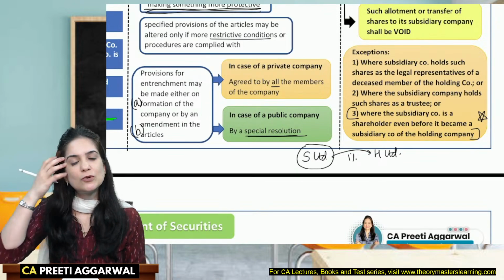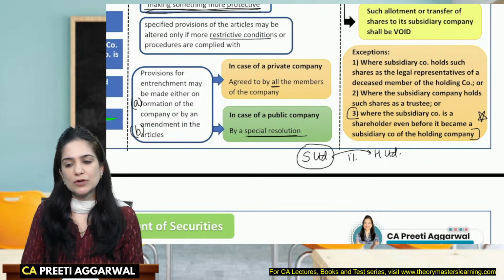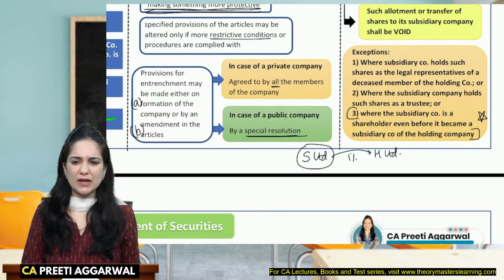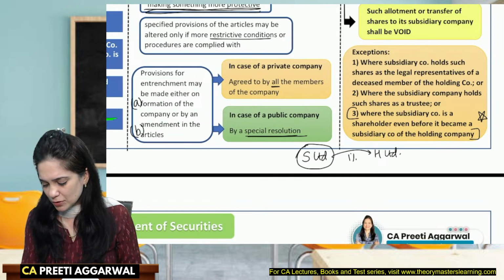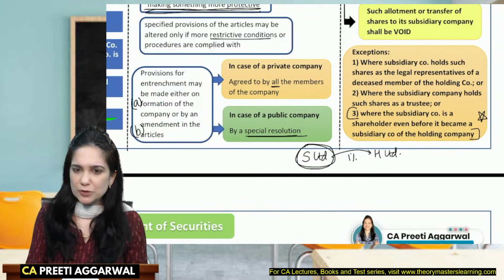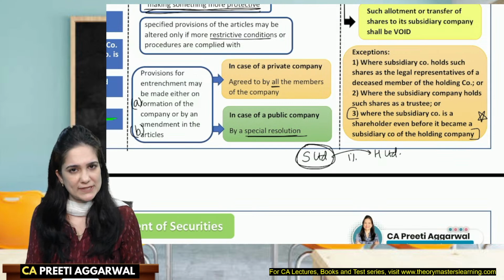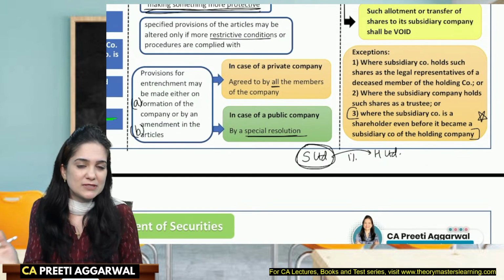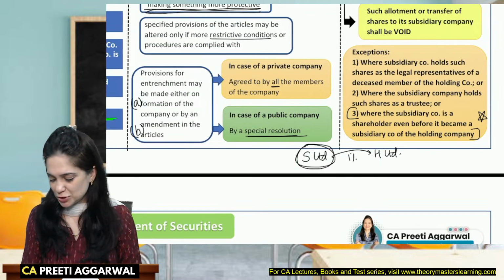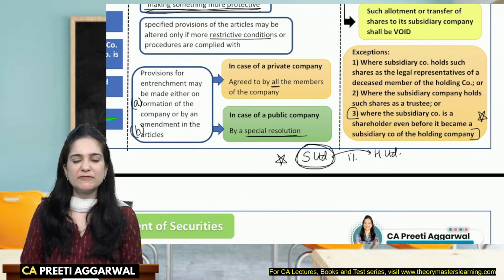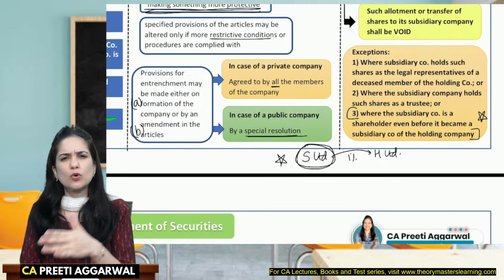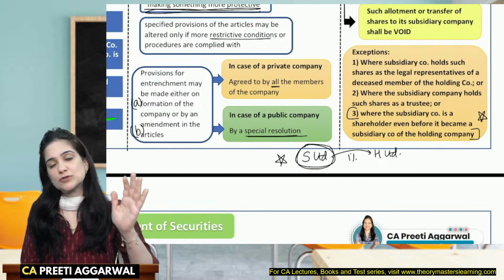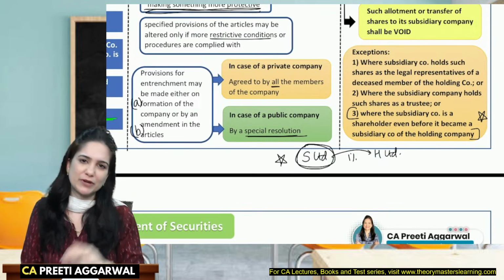Do we need to require the subsidiary to surrender those shares? Nothing is required. You can continue to remain the shareholder. You can continue to hold the securities of the company. You can also enjoy all the rights of members except voting rights. Okay, so you need to memorize this, that even if it was holding the shares before it became a subsidiary, it can continue to remain the member. You can also exercise all the rights of member except voting rights.